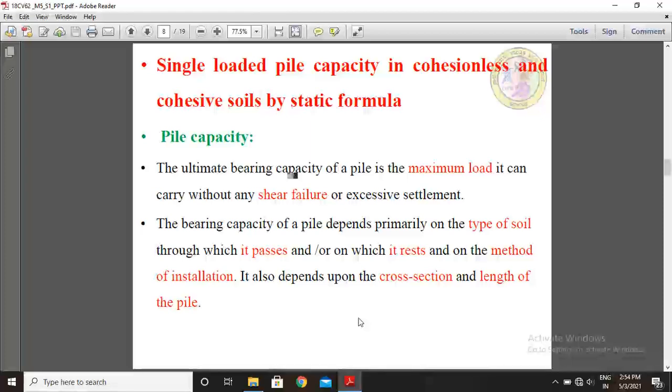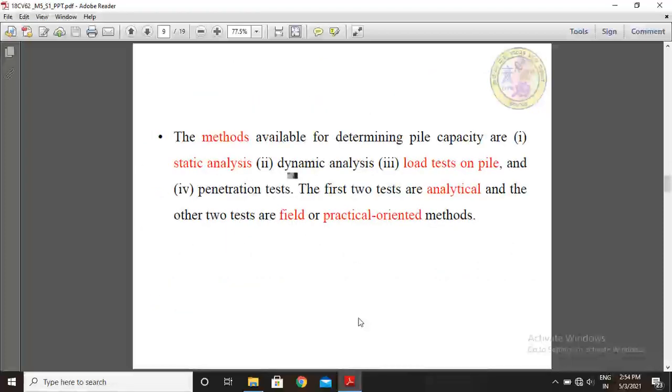Okay. Next, there are many methods developed to calculate pile capacity. In these slides, the first one is static analysis, the second one is dynamic analysis, the third one is load tests on piles, and the fourth one is penetration tests. The first two are analytical and the other two are field or practically oriented methods.